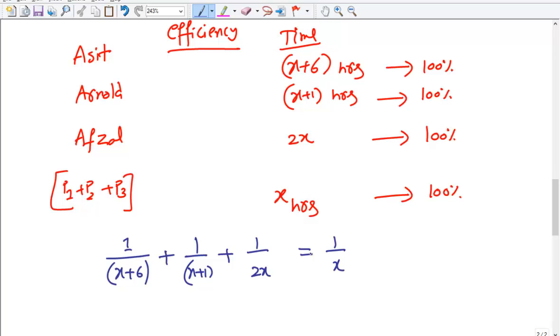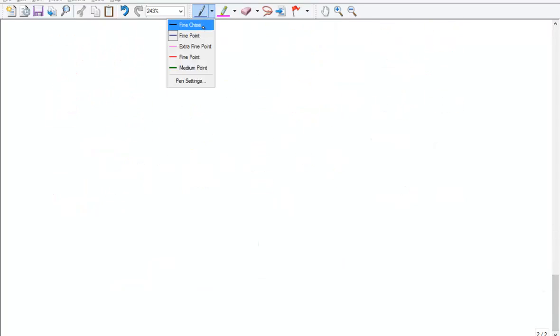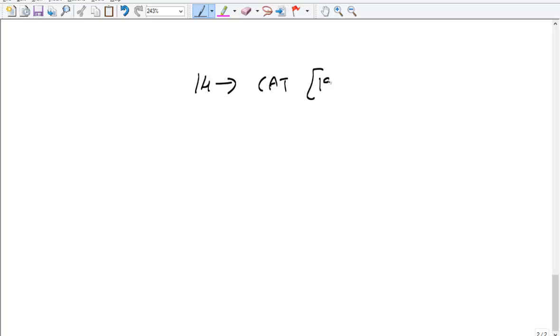Now the most important thing to understand here is, the questions are not at all difficult, but you should have a clear idea about how to apply the concept. If you have no idea about how to apply the concept, the chances are that you may not be able to solve this question. Even if you have solved it, you must have invested a lot of time, or you must have really struggled. And I inform you that out of the 14 questions, we have solved directly from CAT 1990 to 2014.